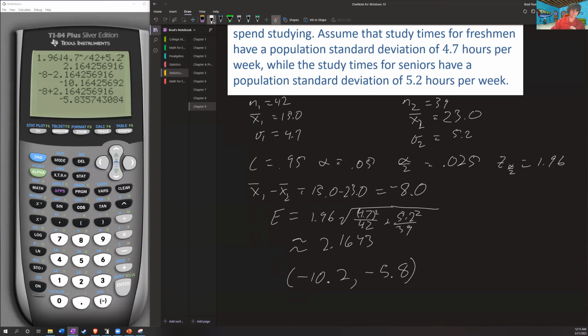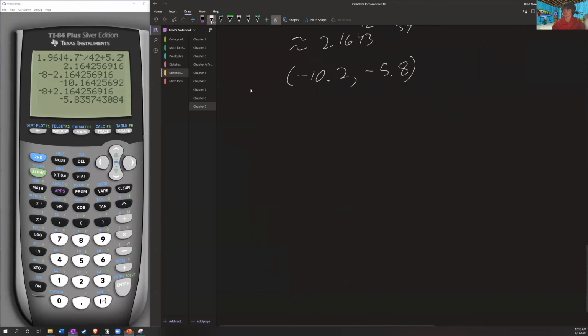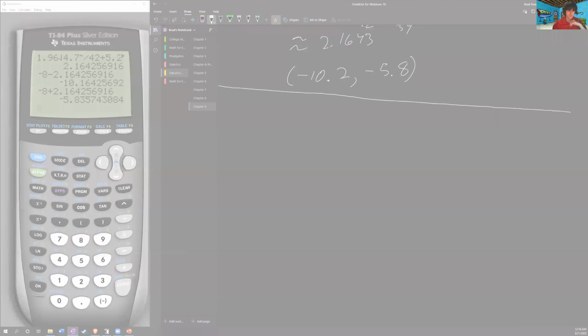Okay. And there we go. Hopefully that makes sense to everybody here. So this is how you go about doing that by hand. Pretty simple, pretty straightforward, same basic thing. Get your stuff, use your C to find your alpha, alpha over 2 to find your z sub alpha over 2, use your point estimate that we've been doing, use your formula for the error, plug that in to find your interval.